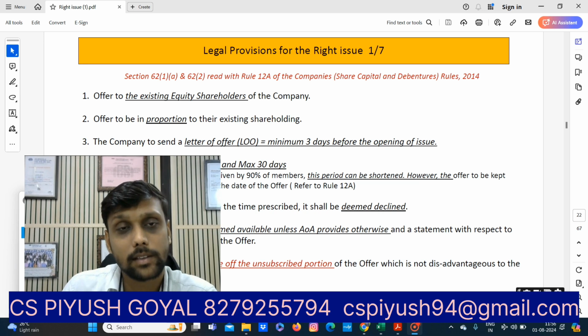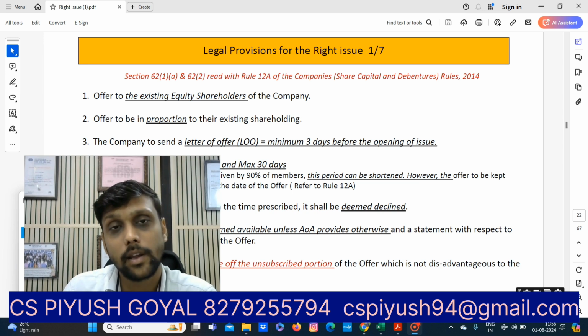Section 62 subsection 1 clause A and Section 62 subsection 2 read with Rule 12A of the Companies (Share Capital and Debentures) Rules 2014 cover the whole rights issue, as well as the secretarial standard. In case of a listed company, it also governs the share capital LODR provisions, right?